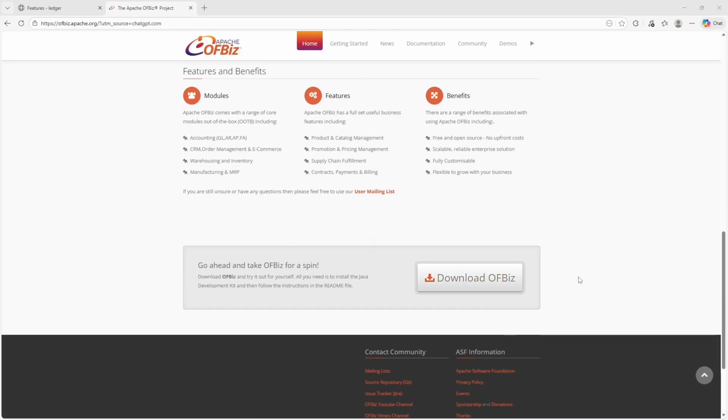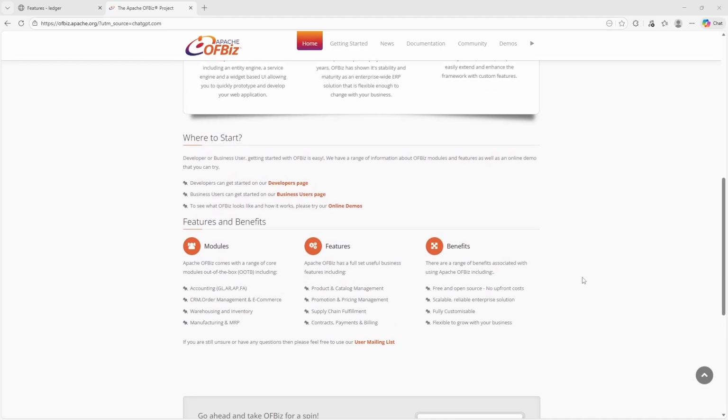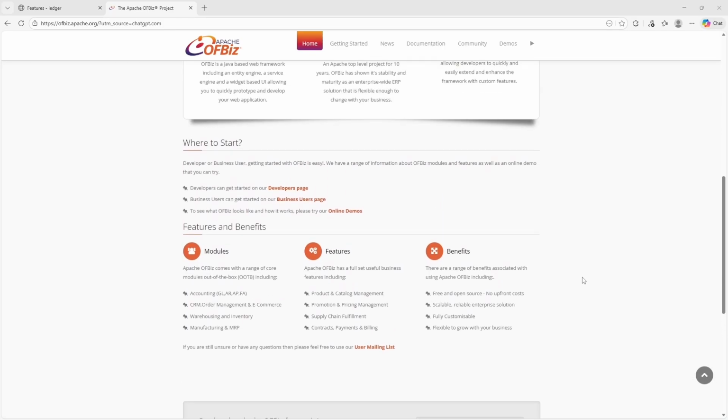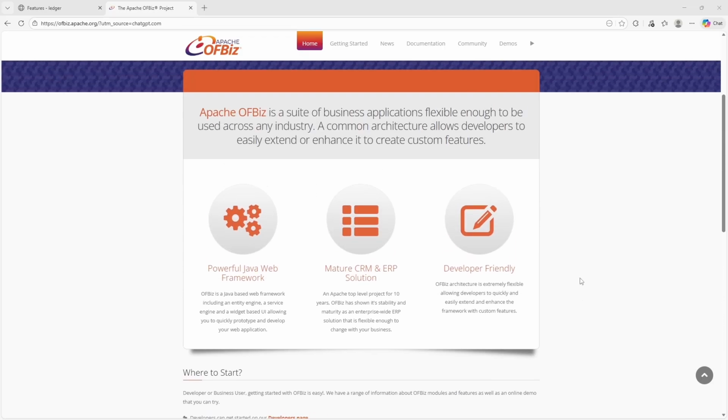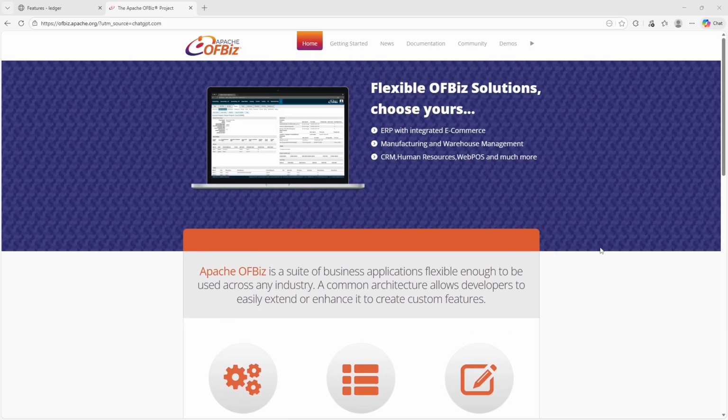Apache OFBiz includes a robust accounting engine that supports general ledger, accounts payable, accounts receivable, budgeting, financial reporting, and tax configuration. Financial data flows seamlessly between accounting and operational modules, reducing manual reconciliation and duplicate data entry. Inventory tools allow businesses to manage warehouses, stock levels, product catalogs, and inventory movements across multiple locations with precision.